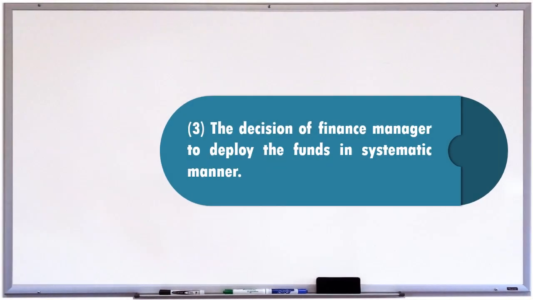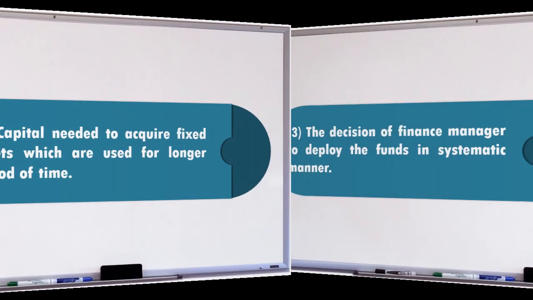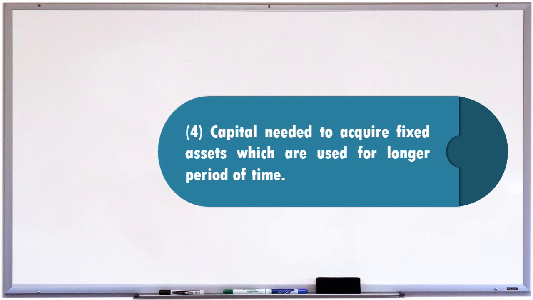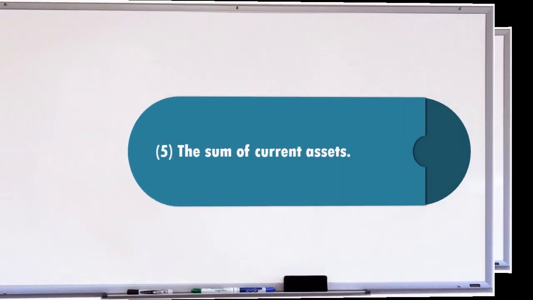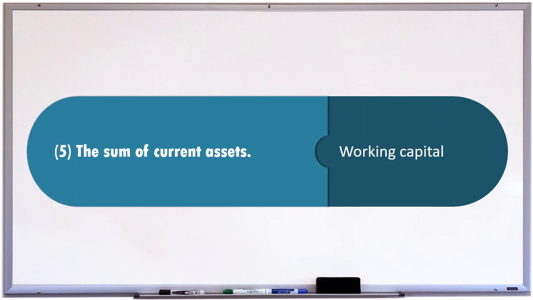3. The decision of finance manager to deploy the funds in systematic manner. And the answer is investment decision. 4. Capital needed to acquire fixed assets which are used for longer period of time. And the answer is fixed capital. 5. The sum of current assets. And the answer is working capital.